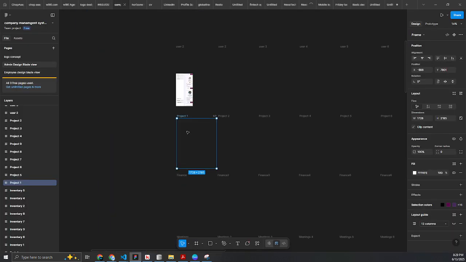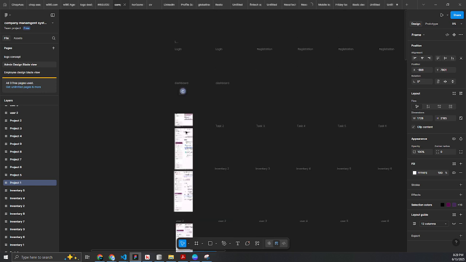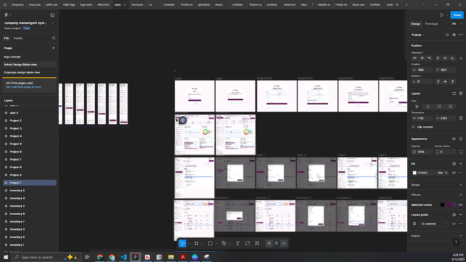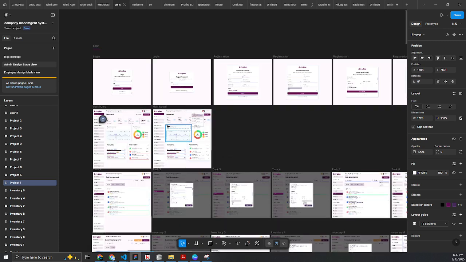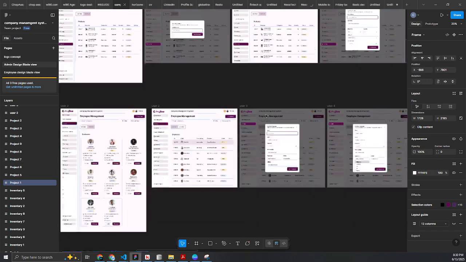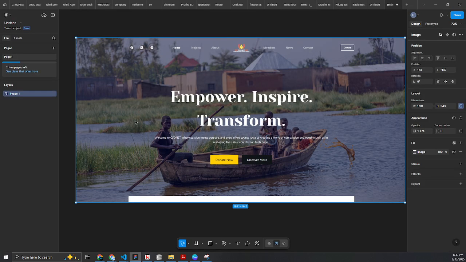Let's take an example. We are building a project. This is an example of multiple designs of what we are actually going to be implementing throughout the process of building the project. You can see these are designs of what we are going to be building throughout the project. So you can see there are several designs. So let's just go back.